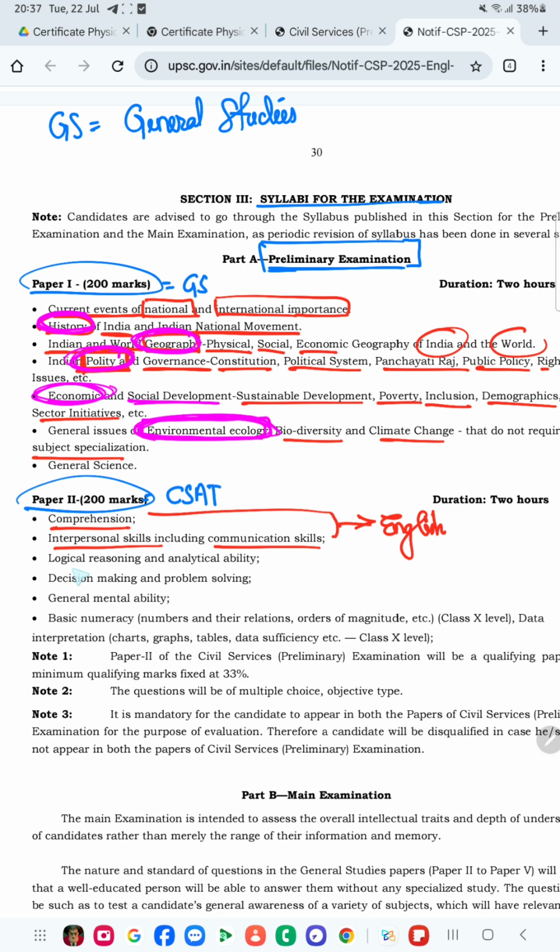And then this part is mainly maths. So overall, it comprises English and maths: logical reasoning, analytical ability, decision making, problem solving, general mental ability, and basic numeracy. Just basically maths and reasoning, mental ability.